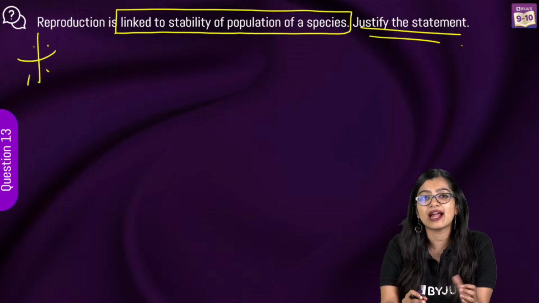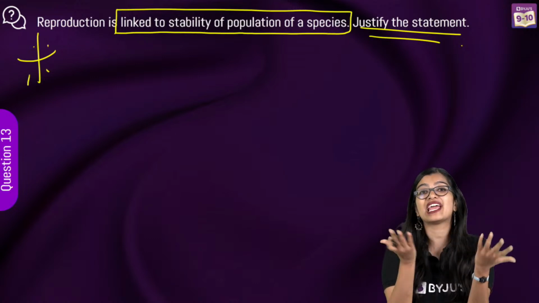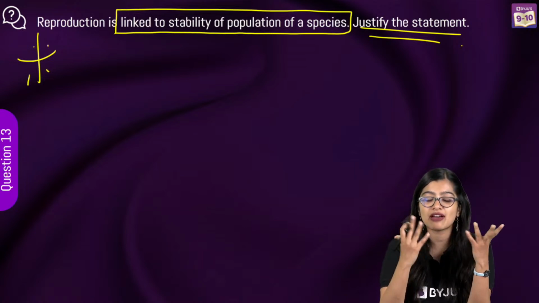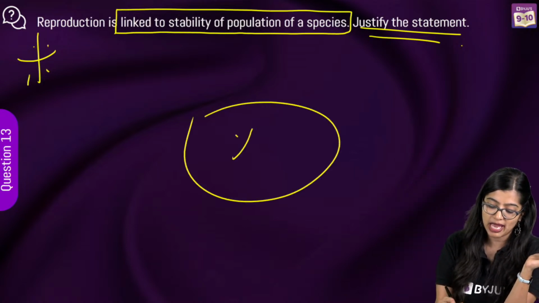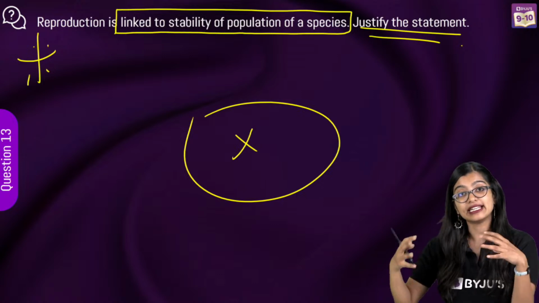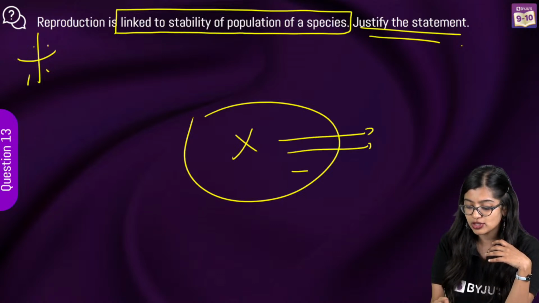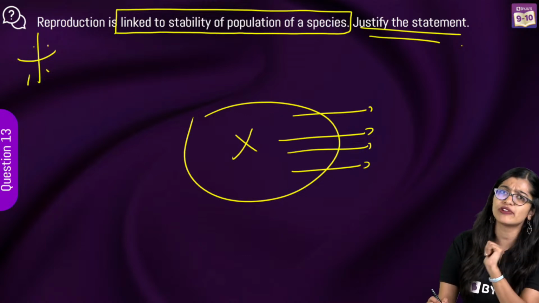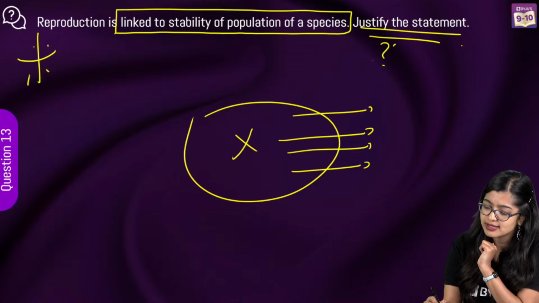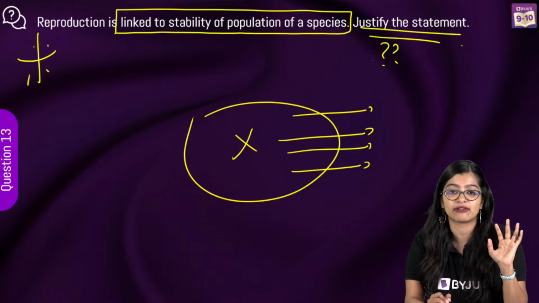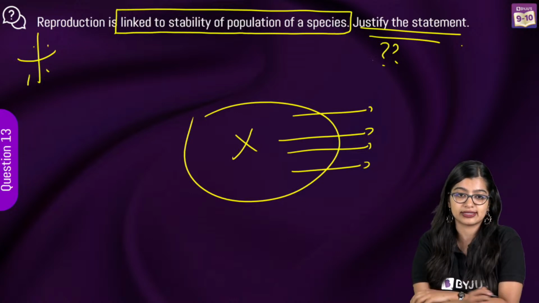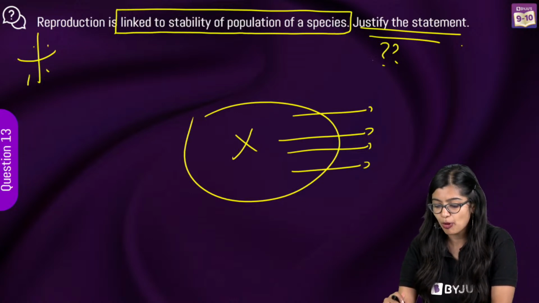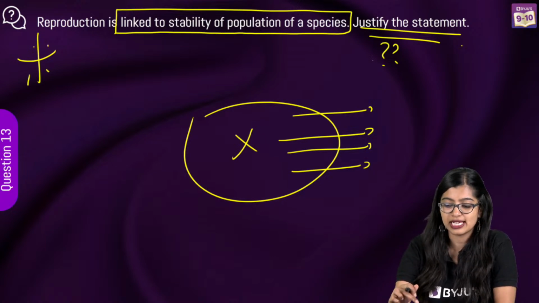So they're saying that if a population, imagine we have a population of some organism X. Stability means that over a period of time, if this organism is able to survive in the world, it's because of reproduction. Now, why is reproduction the reason why it is surviving? That is something you need to understand. Variation is important, very good. There's something else to it.